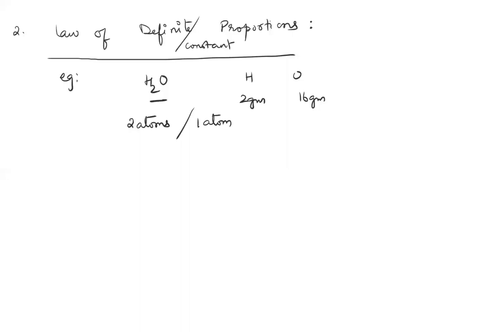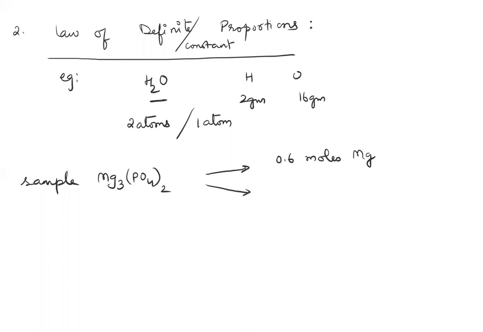How do I put this in terms of questions? Here is how it will be given: in a sample of magnesium phosphate, if the number of moles of magnesium is 0.6, so you have 0.6 moles of magnesium. How do you know that? Maybe you did an experiment and found out. I can ask you, how many moles of oxygen are there in it? Or phosphorus atoms. Let's make it phosphorus. How many moles of phosphorus atoms are there in it? This is the first type of question I can ask you.